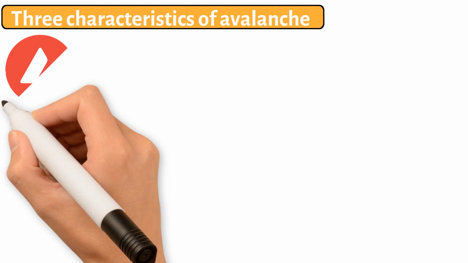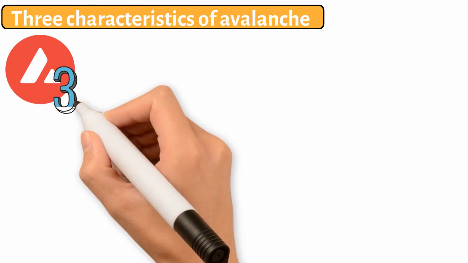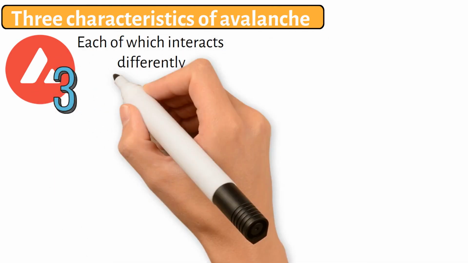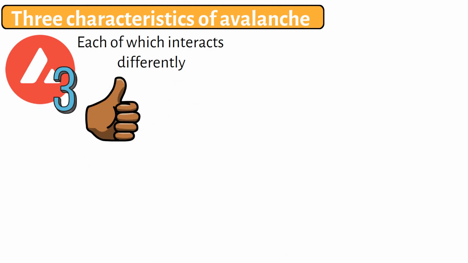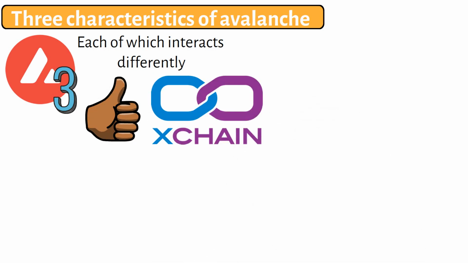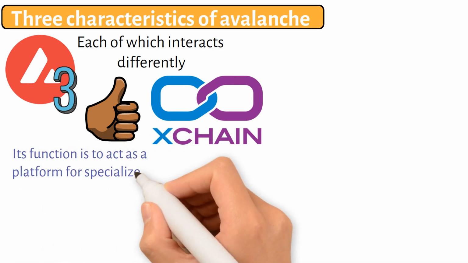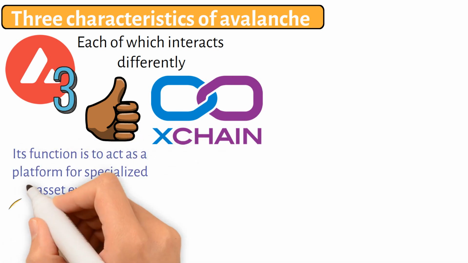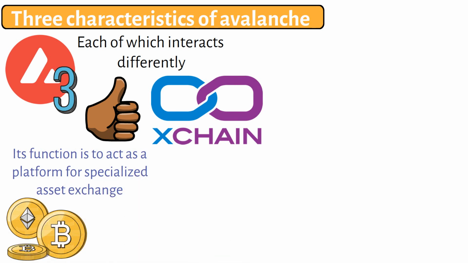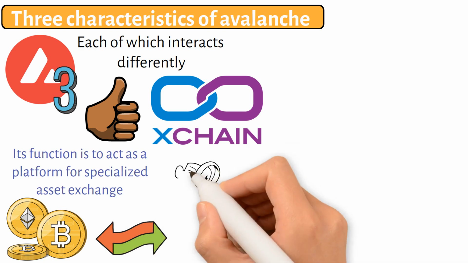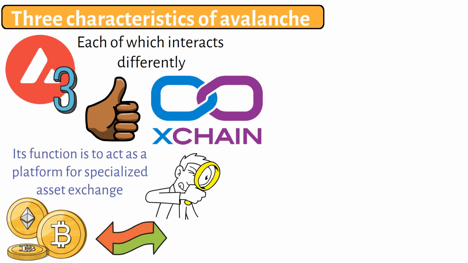3 characteristics of Avalanche. Avalanche uses 3 networks, each of which interacts differently, to accomplish its objectives. An exchange network called the X-Chain is the first network. Its function is to act as a platform for specialized asset exchange. This is also the location where any other tokens issued inside the Avalanche ecosystem can be traded, including the AVAX token. Its main focus is on inexpensive, quick, and safe token transfers.